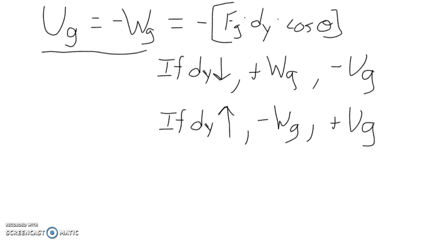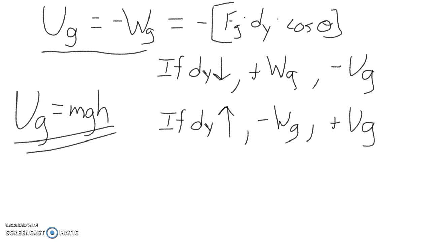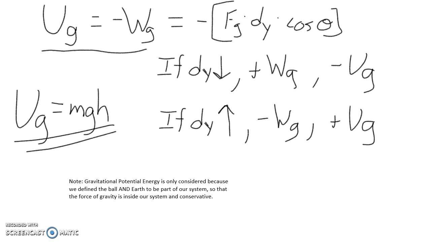We can simplify our expression for gravitational potential energy by focusing on positive vertical displacement, which results in a positive potential energy, which is equal to the force of gravity, mg, multiplied by that positive vertical displacement, which is commonly called height. And there you have our common definition for potential energy. U equals mgh. Note that gravitational potential energy is only considered because we define the ball and Earth to be part of our system, so that the force of gravity is internal to our system and conservative. Only conservative forces can store potential energy.